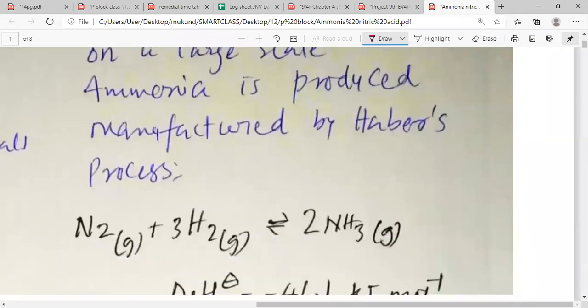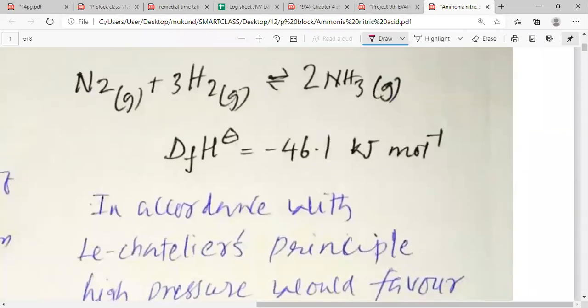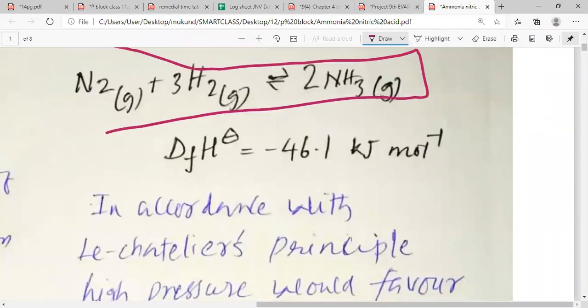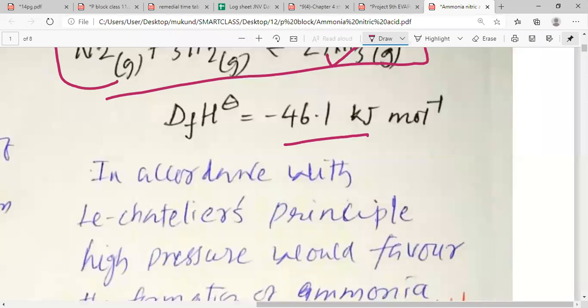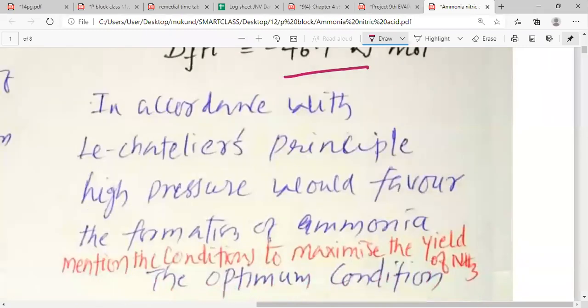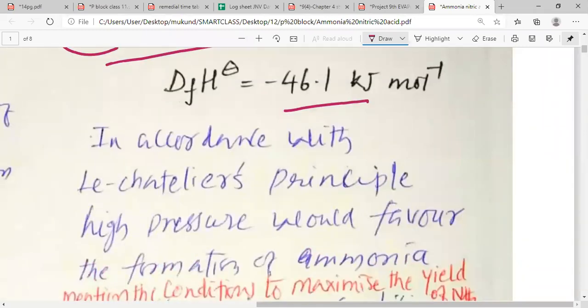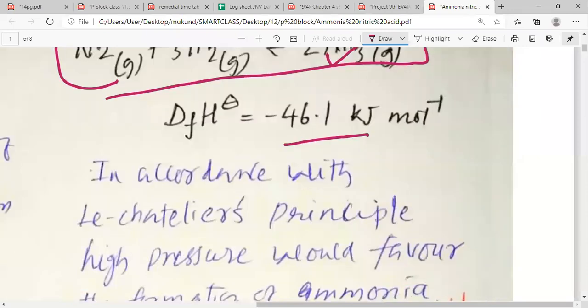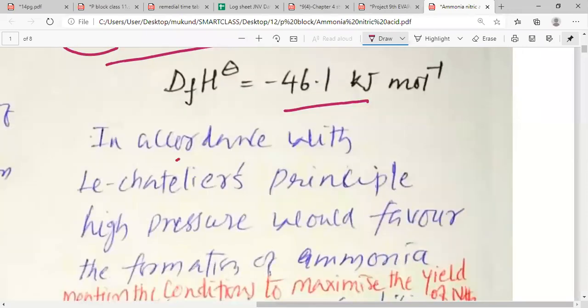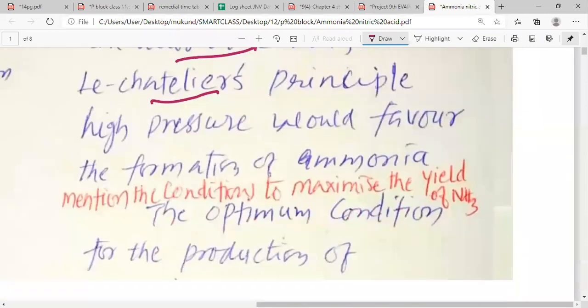on a large scale, ammonia is produced by the Haber's process. In the Haber's process, nitrogen reacts with hydrogen, and that gives us ammonia. Here, the enthalpy of formation of ammonia is negative. Thus, the reaction is exothermic, and higher pressure and lower temperature are preferred according to Le Chatelier's principle.